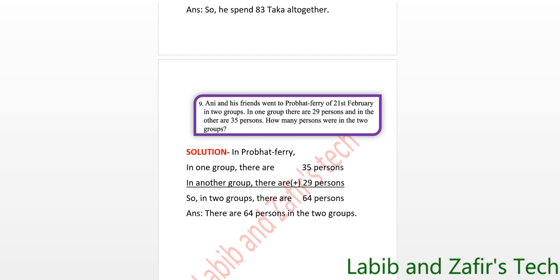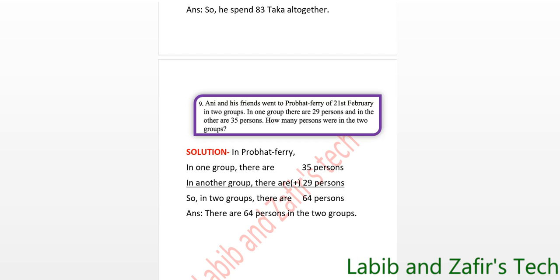Solution. In Prabhat Ferry, in one group there are 35 persons. In another group there are 29 persons. So we have to add these two numbers to get the total number of people in both groups.